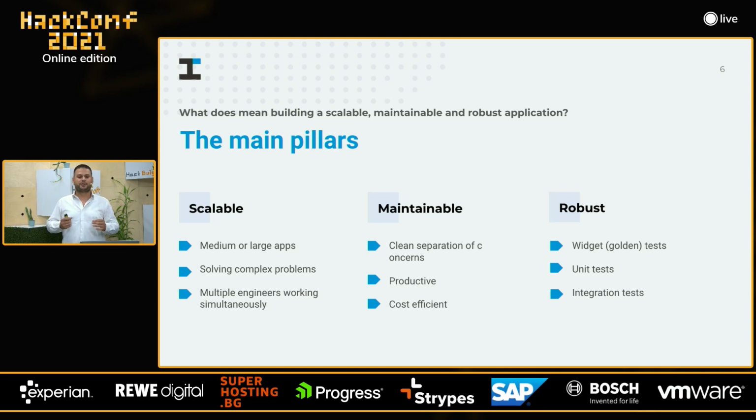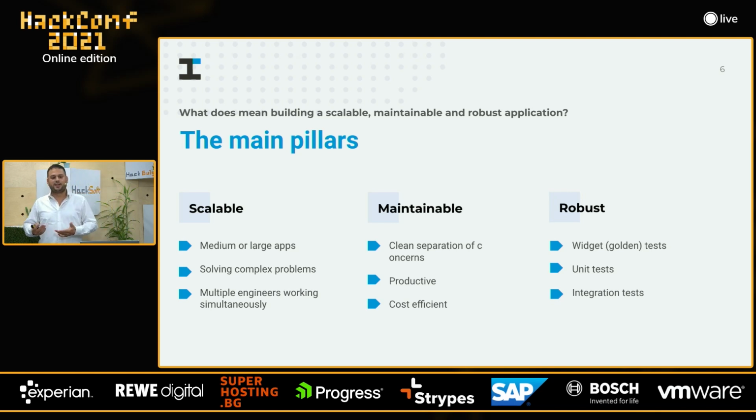But let's assume that we have built our MVP and it's already on the market. From that point, we need to start maintaining that application, right? We need to add new features, we need to enhance the features that we have already built, we need to fix bugs, etc. And in order to do this efficiently, we need clean separation of concerns. Let's assume that currently you're using Firebase for data storage, but you might need to migrate to your own REST API or GraphQL. And at the end of the day, you don't need to rewrite the entire application, right? You can just adjust your data layer so the business rules and the UI layer can work just as before.